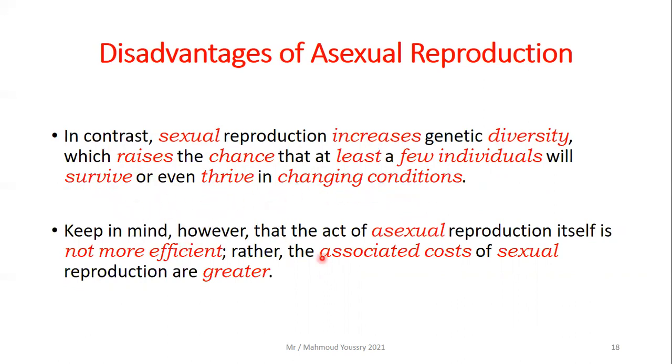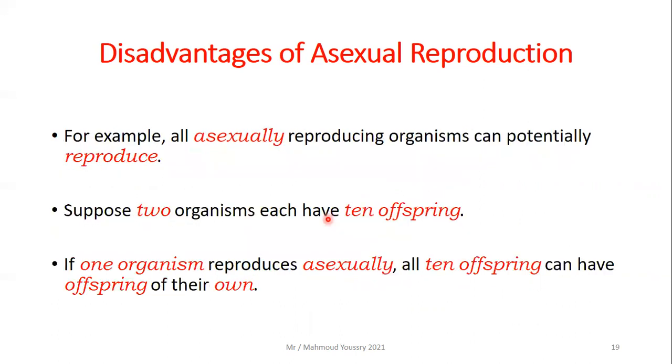Keep in mind, however, that the act of asexual reproduction itself is not more efficient, rather, the associated costs of sexual reproduction are greater. What is the meaning of this sentence? This is just that you need to keep in mind that sexual reproduction costs a lot because it involves two individuals, not only one. And also, asexual reproduction involves only one parent or a single parent.